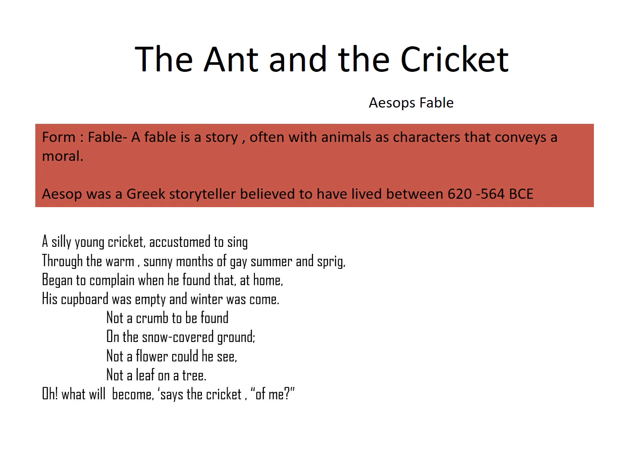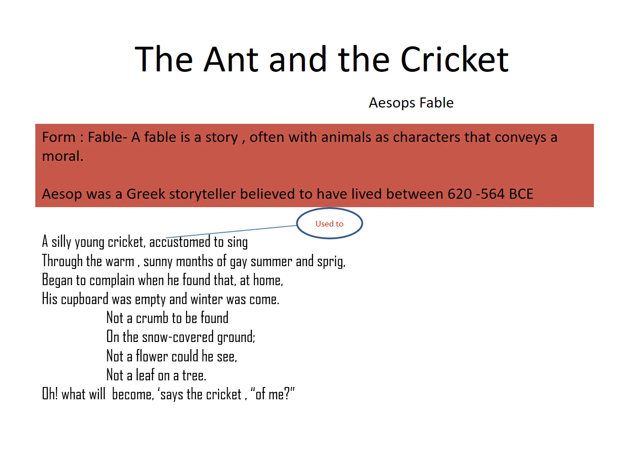A silly young cricket accustomed to sing through the warm, sunny months of gay summer and spring. So the story begins with a silly young cricket who is accustomed to singing. Accustomed means used to. He sings through the warm sunny months of gay summer. That means when the weather is fine and pleasant, he just sings. He keeps singing. Began to complain when he found that at home his cupboard was empty and winter was come.